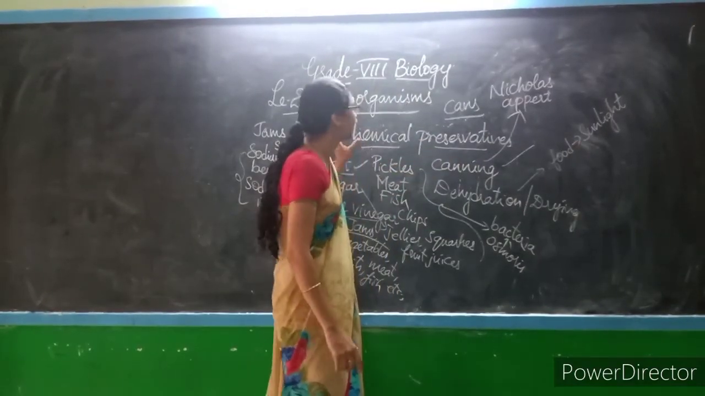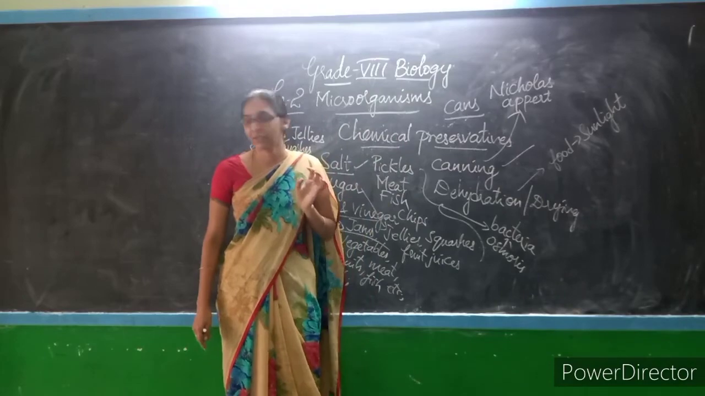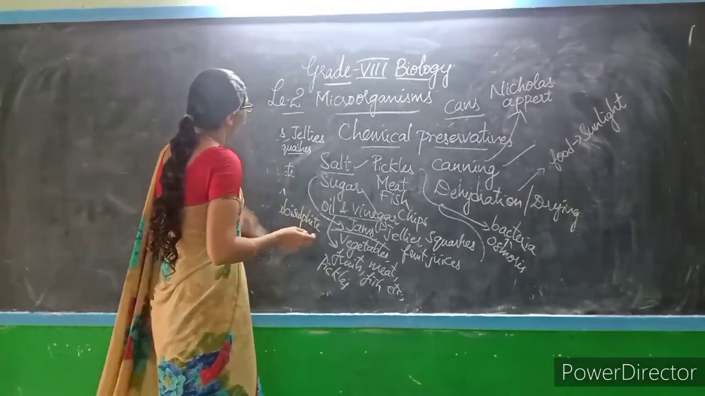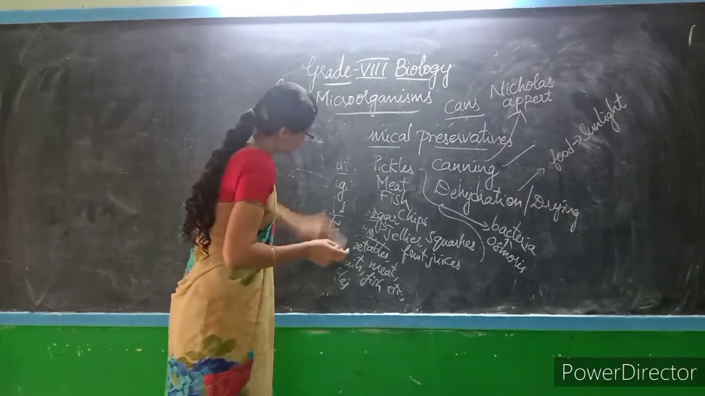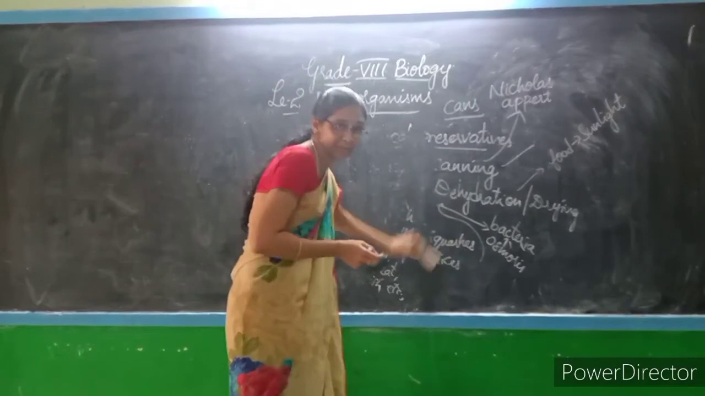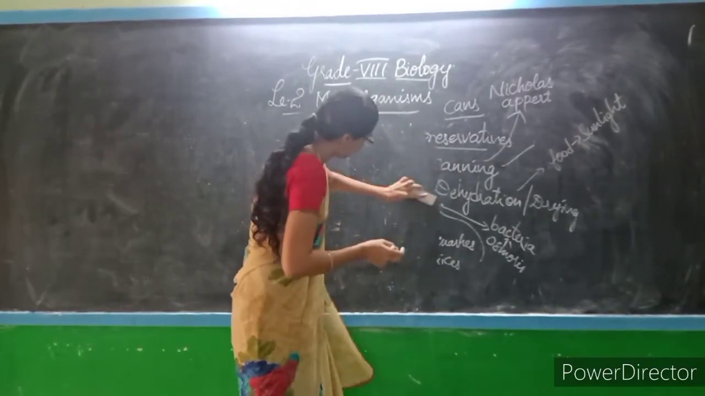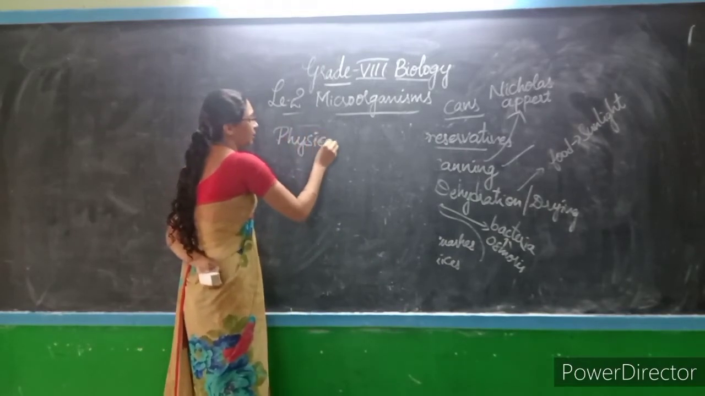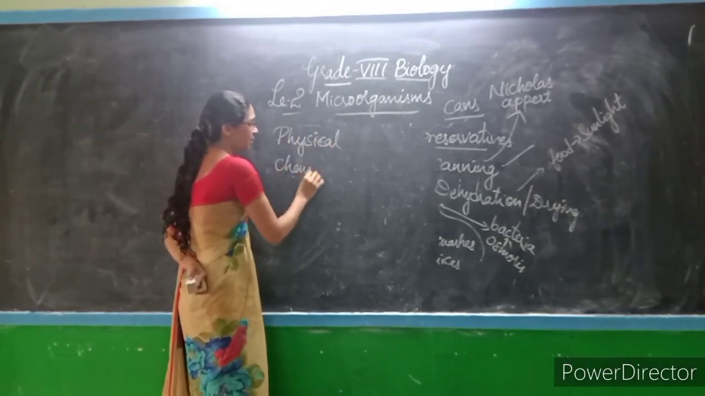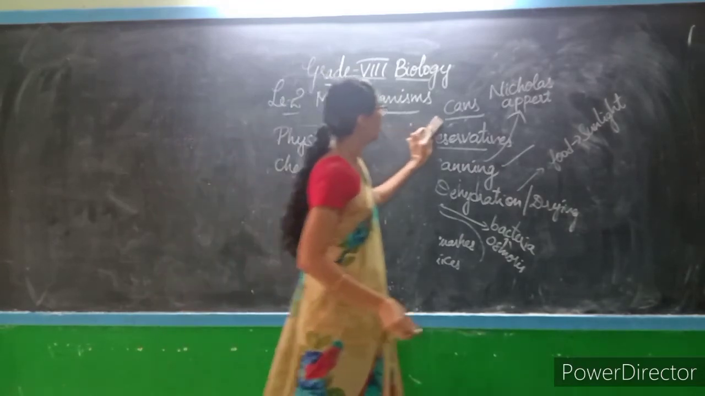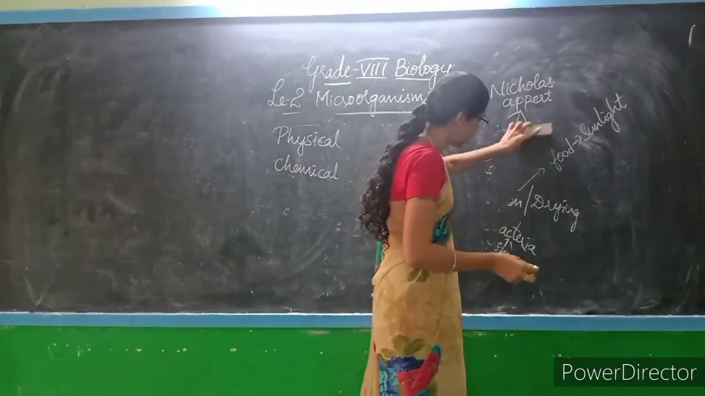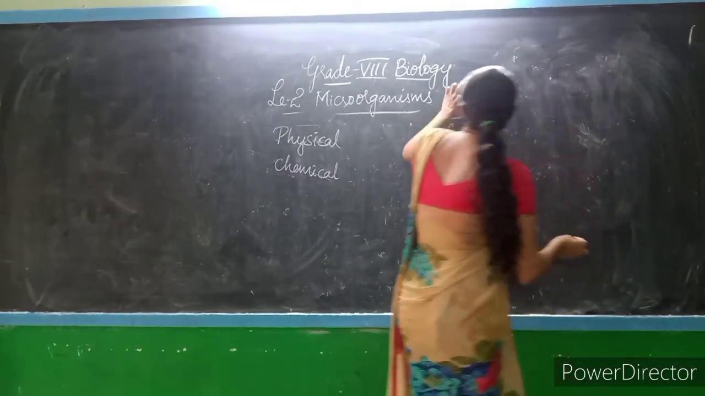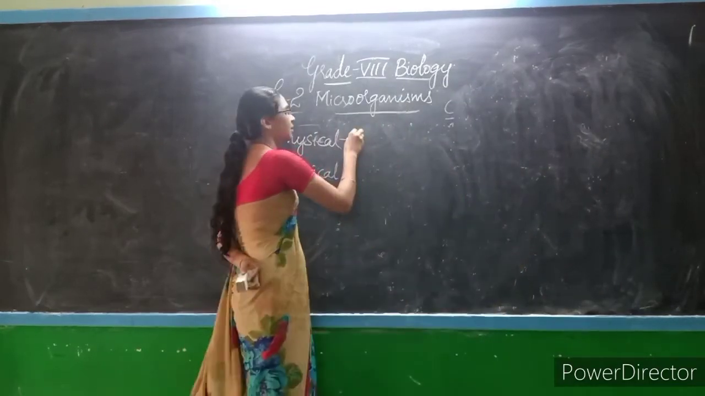So we have discussed various methods of food preservation. What are the food preservation methods we have used? We have learned about two different methods of food preservation. What are they? Physical methods and chemical methods. Under physical methods, what terminologies have we discussed?